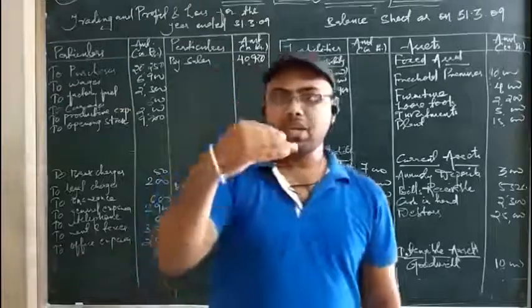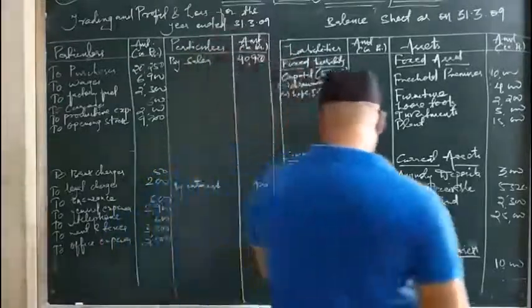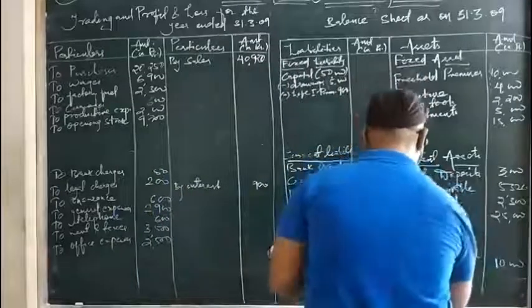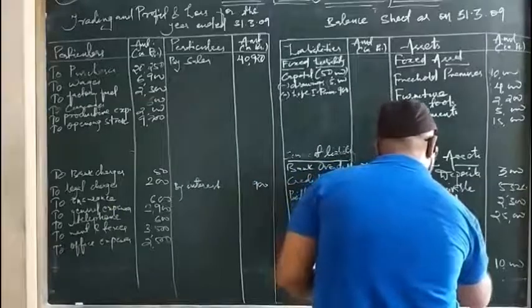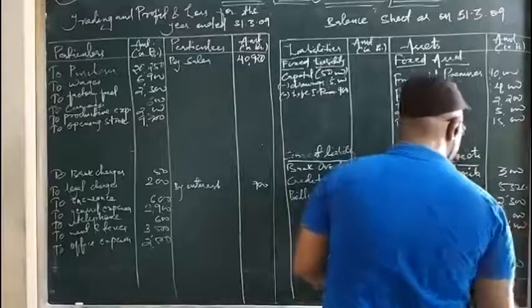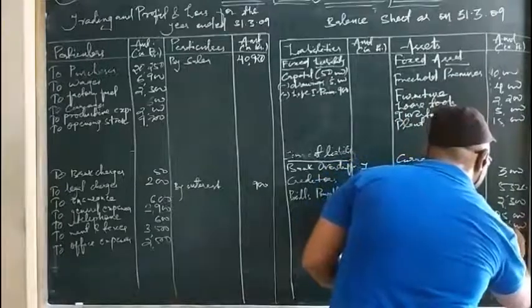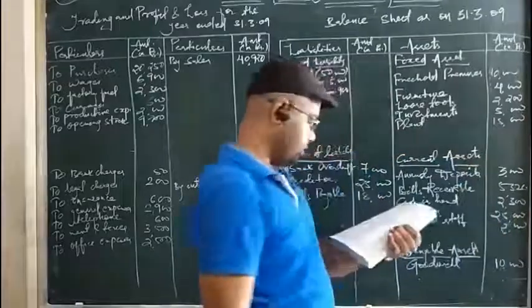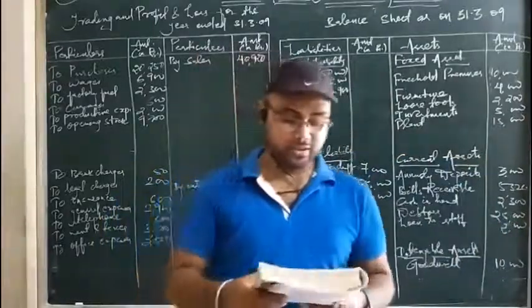So you are giving a loan, so it is an asset. You will take it as a current asset. So loan to staff is 2,000. If it could be loan from, then it could be a current liability. Then only one item is left, which is given in the question itself.